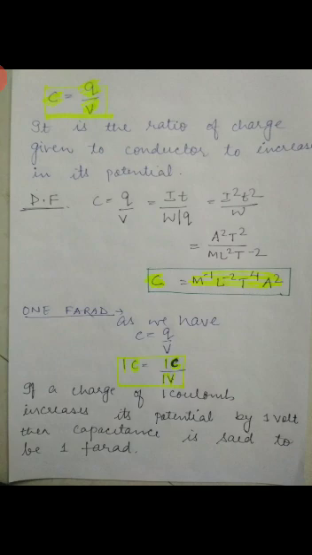Because what is charge doing? Charge is increasing the potential. So if 1 coulomb of charge increases the potential by 1 volt, then the capacitance is said to be 1 farad. So again, you can see how easy it is to make the definitions with the help of the correct formula.